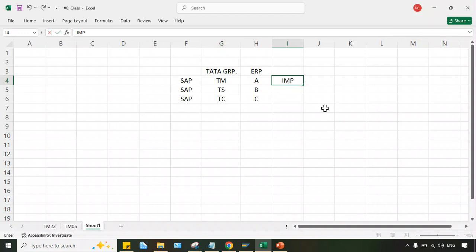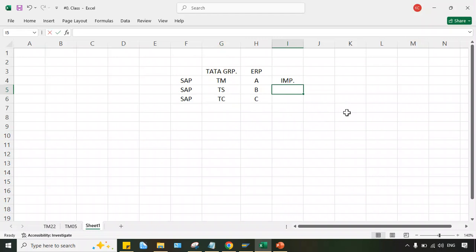Here, this Tata Motor project, in the sense of installation and configurations, will be called implementation. But from Tata Steel onwards, the same installation and configurations will be done later in Tata Steel, Tata Chemical, and other subsidiaries.